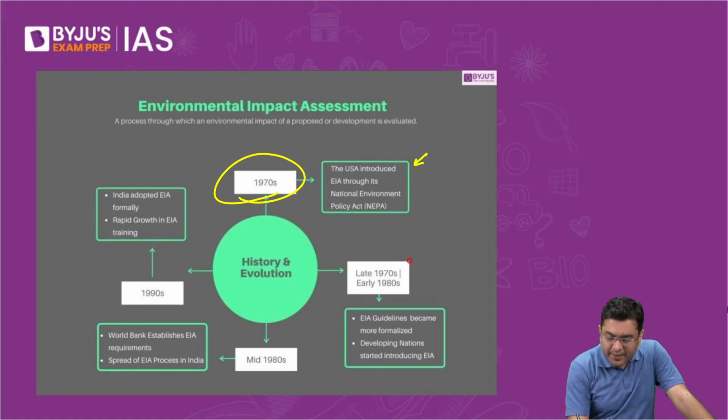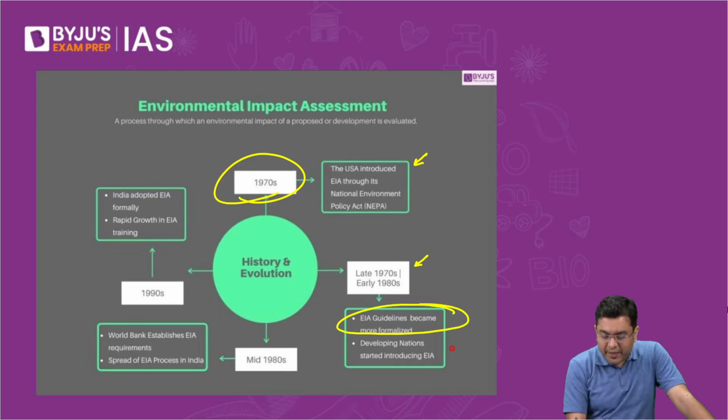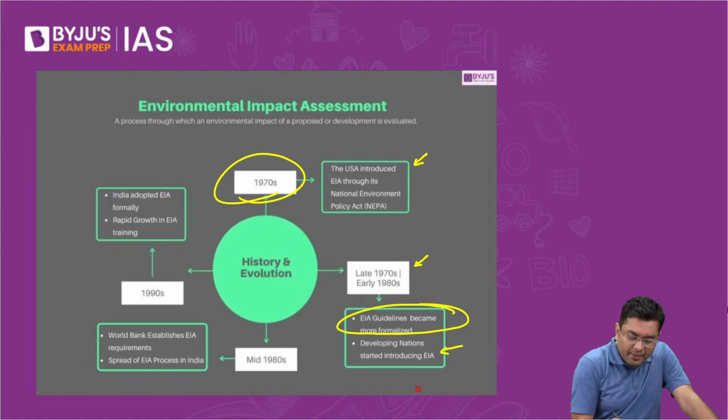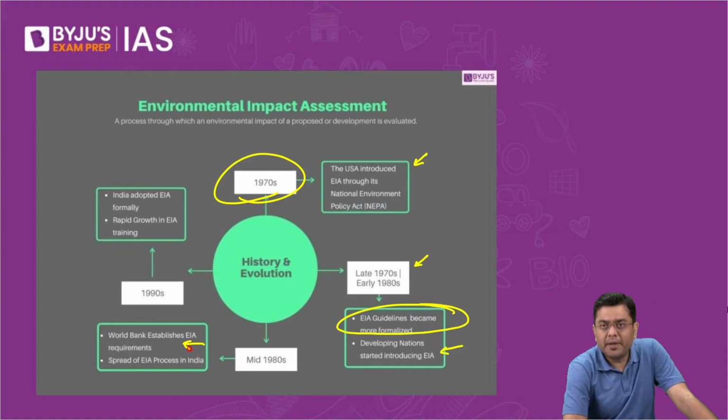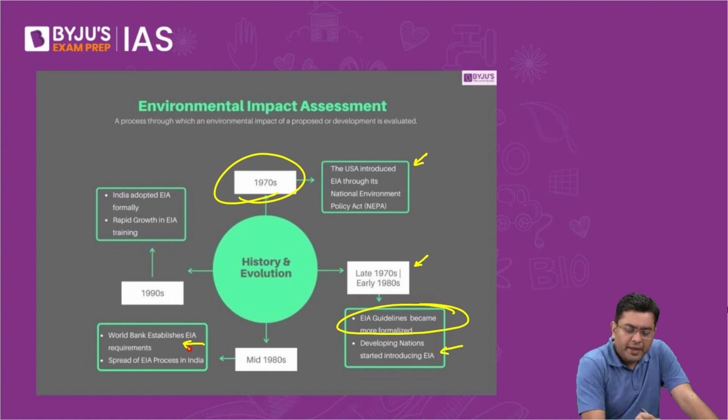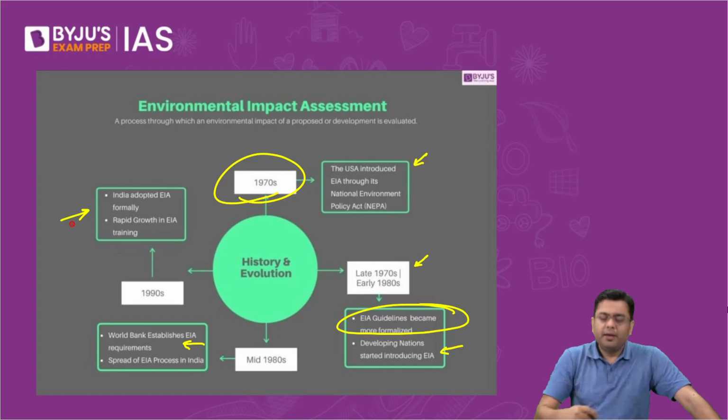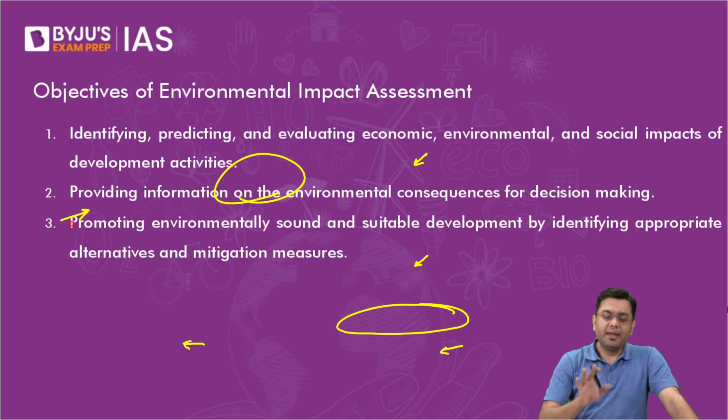Then, in the late 1970s and early 1980s, these guidelines became much more formalized. Developing nations started introducing the EIA. Then in the mid 1980s, the World Bank established the EIA requirement, and that process started gaining prominence in India also. That process became popular in India also. India formally adopted EIA in the 1990s, and from that point of time, EIA has been the norm.